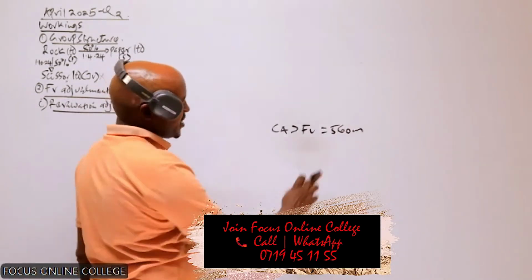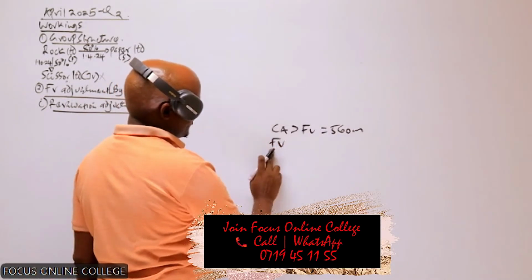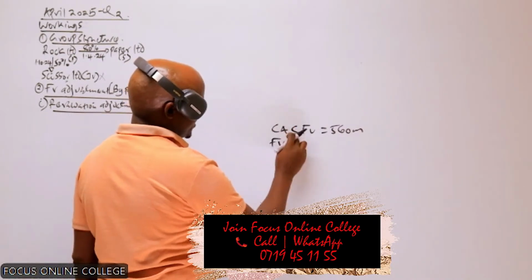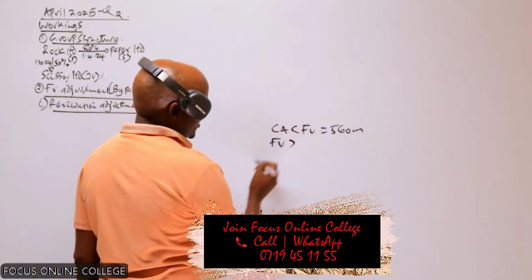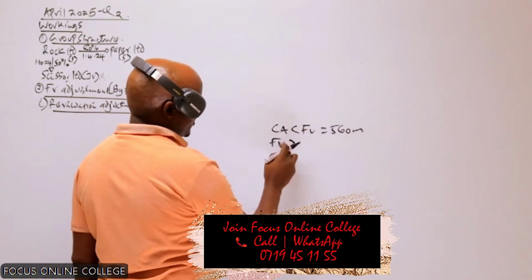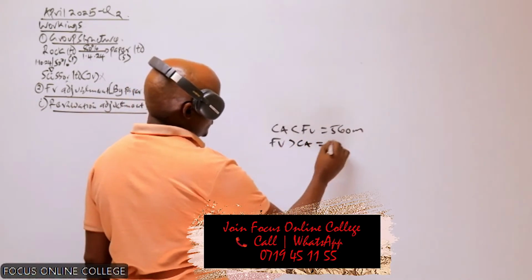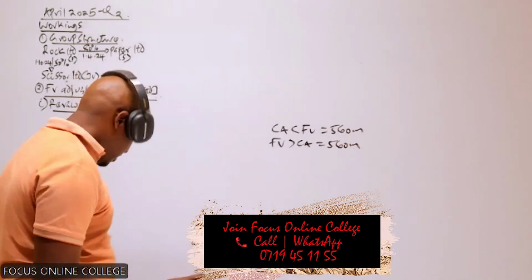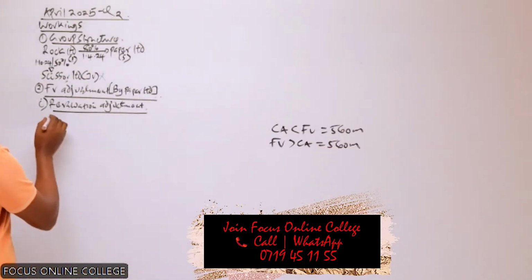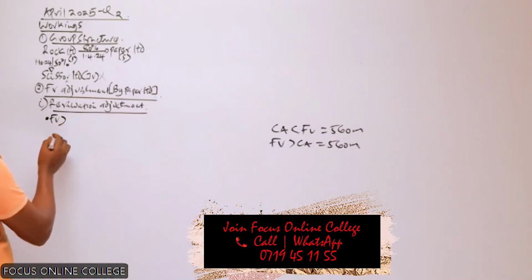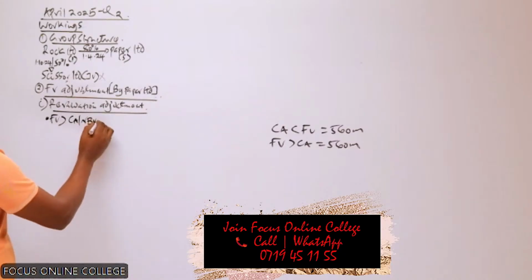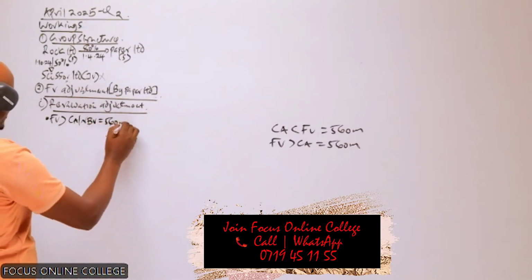In other terms here, we can say we start with the fair value, then we change this inequality sign. Remember, this was less than, so we change this now to greater than. If we start with fair value, it will be greater than carrying amount by an amount of 560. So if the fair value of an asset is more than its carrying amount, automatically that is a revaluation gain. So the fair value of this item of office equipment was more than carrying amount. Remember, carrying amount can also be known as the net book value, with an amount of 560 million.